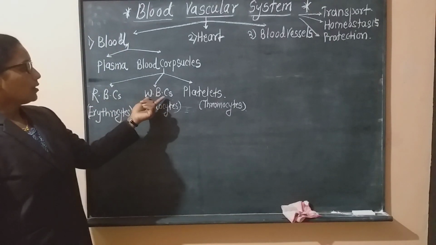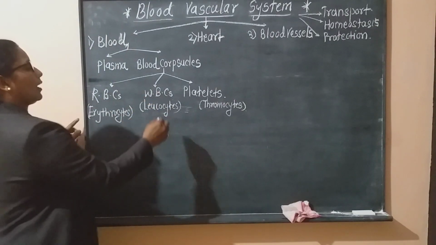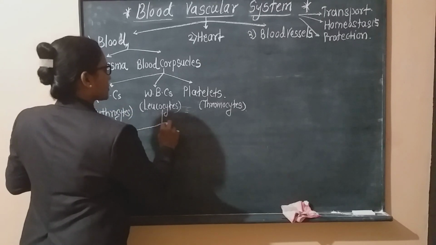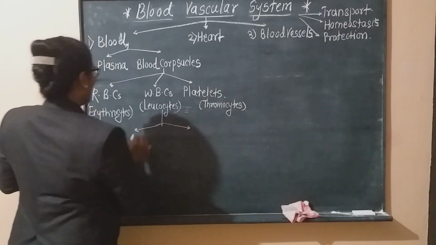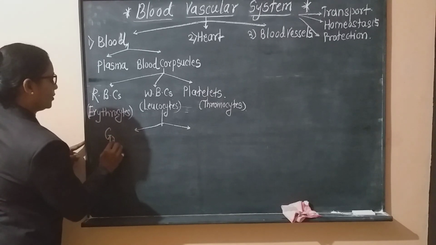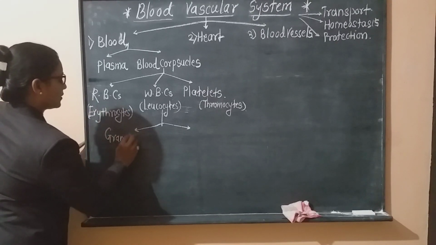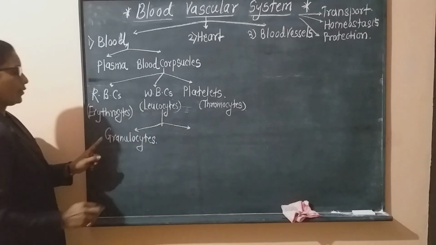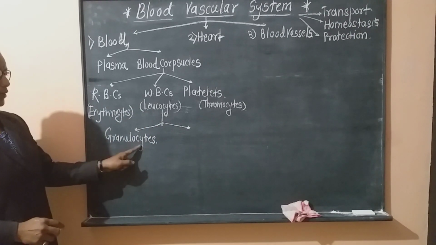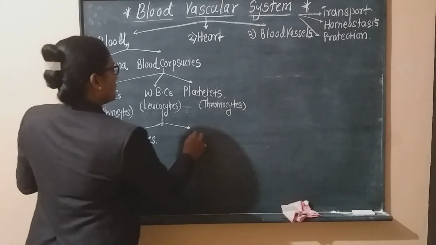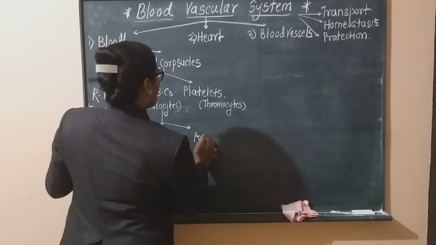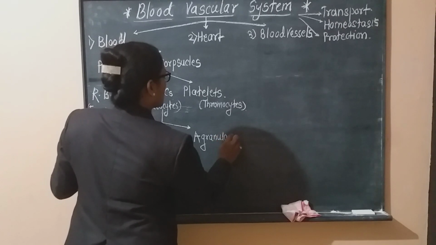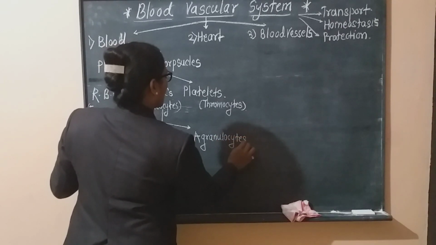Now these WBCs are again divided into two types. The first type of blood cells is called granulocytes, and the second type is called agranulocytes.